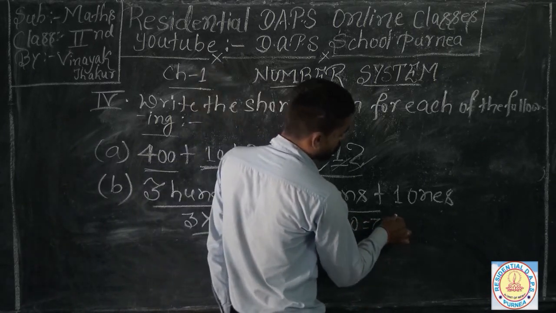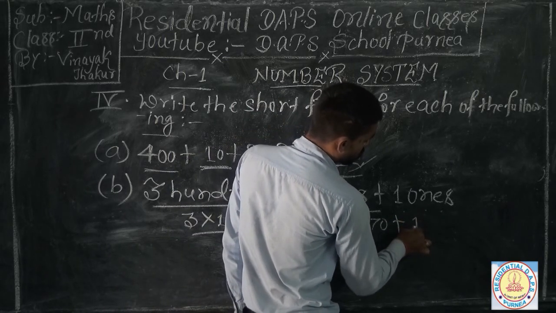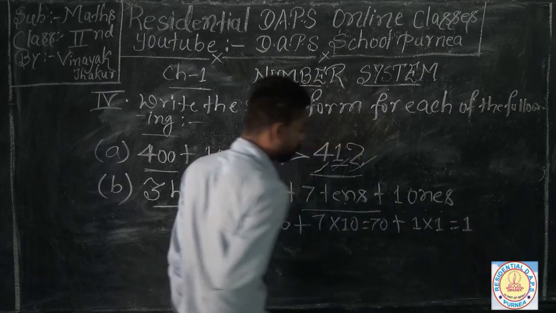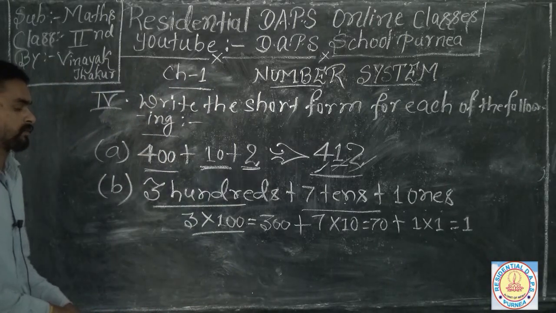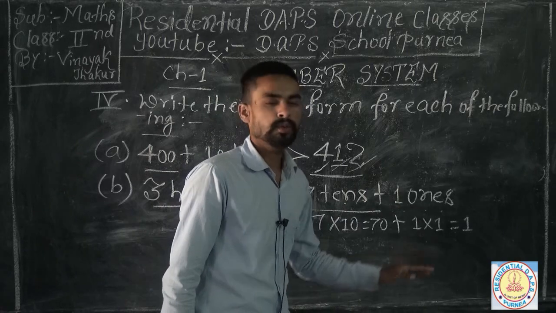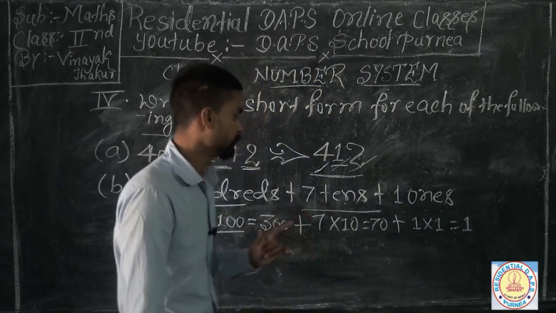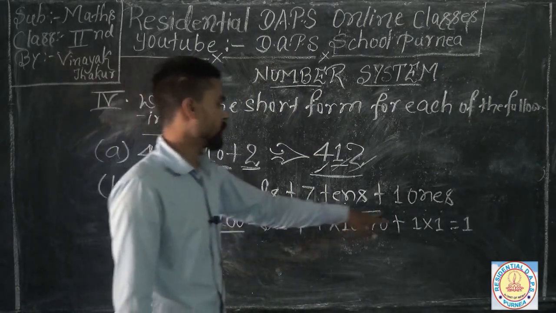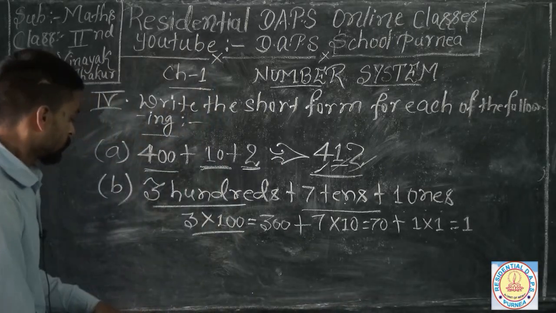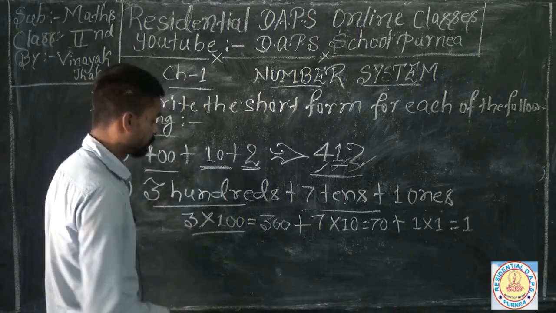And here shows 1 ones, which means 1 into 1 equal to 1. I think here we should write 1 only, because 1 is always 1. But in your question 1 ones is represented, but don't worry. So this is the expanded form.